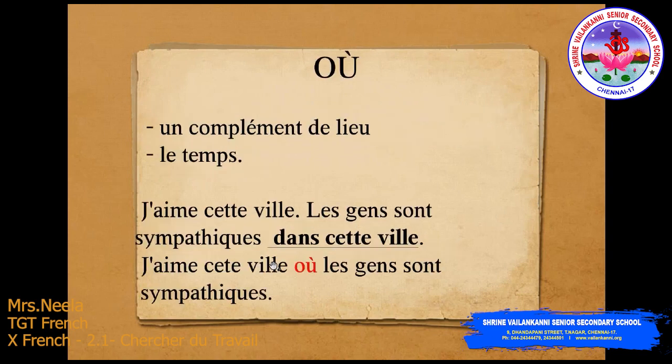The next pronom relatif simple is où. Où remplace un complément de lieu ou de temps. So it can be a place or it can be sometimes the time. So we'll see the examples for that also. J'aime cette ville. Ville is a place here, city. Les gens sont sympathiques dans cette ville. So the people are kind in this city. So you need to avoid the repetition, that is about the city. So together with the preposition, dans cette ville, you're going to replace that by the pronom relatif où. So, j'aime cette ville où les gens sont sympathiques.